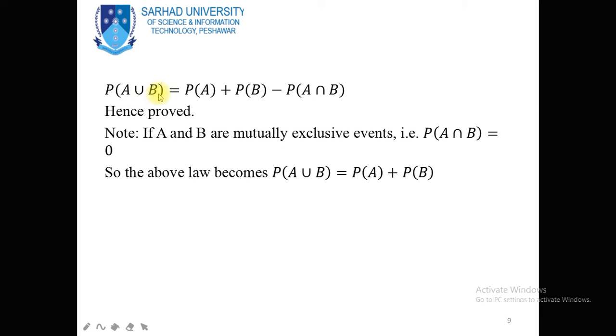One is the probability of A union B is equal to probability of A plus probability of B minus probability of A intersection B. And this is the other case: probability of A union B is equal to probability of A plus probability of B. So when the two events A and B are non-mutually exclusive events, we have this third term also. But when the two events are mutually exclusive events, we do not have this term. So the probability of A or B.